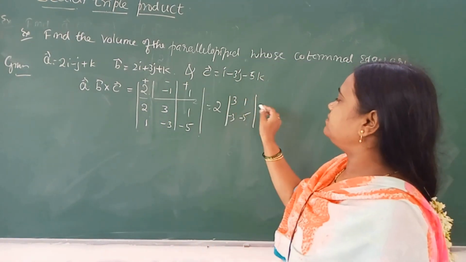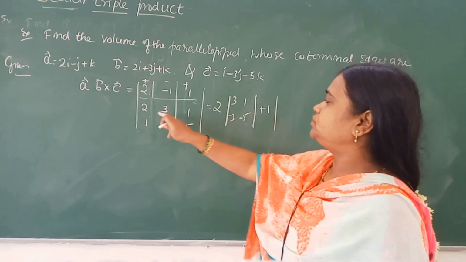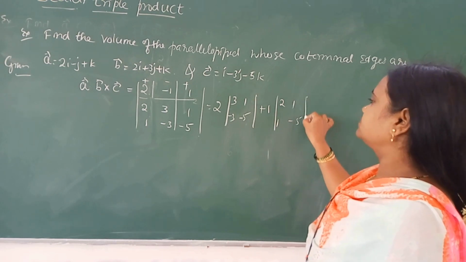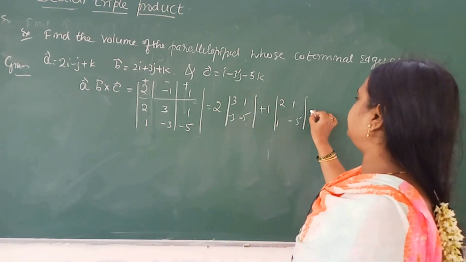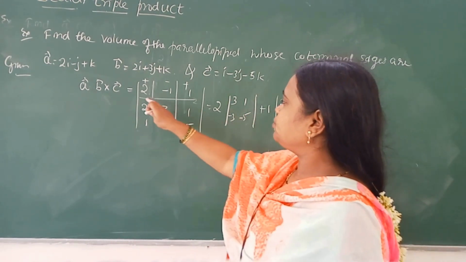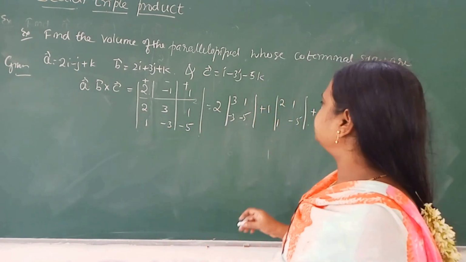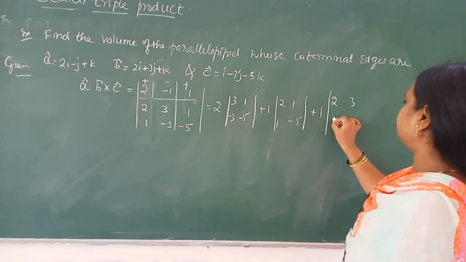Minus into minus becomes plus 1. Next, the last one, plus 1: leave the corresponding row and column, we get 2, 3, 1, minus 3.